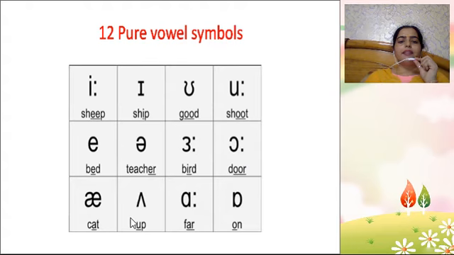So, students, when you pronounce these symbols in a particular word, try to observe which part of the organ of speech is involved. Observe the movement of lips and observe the front part, back part and middle part of your tongue.